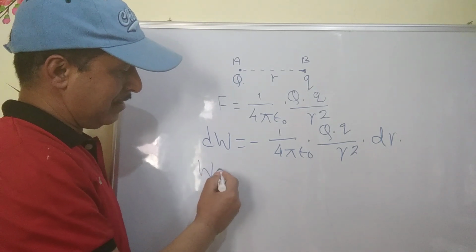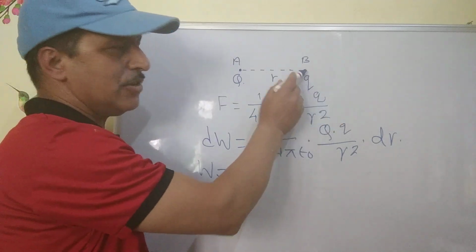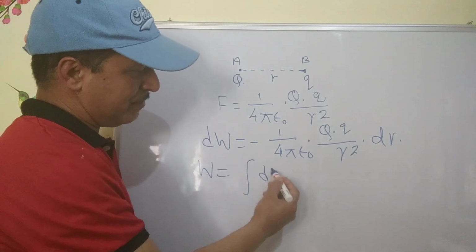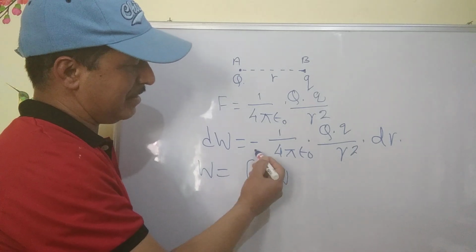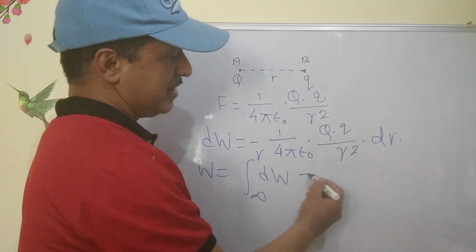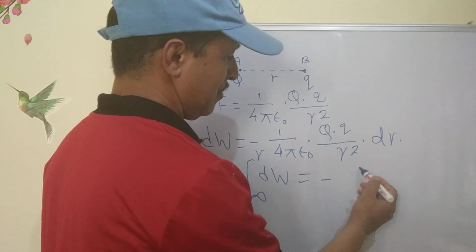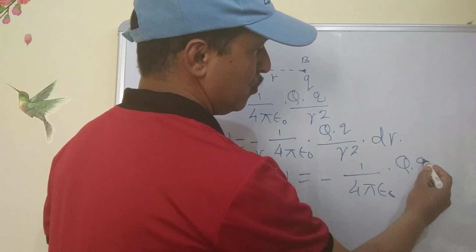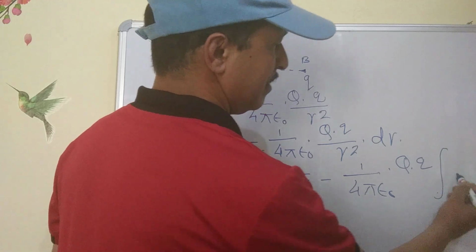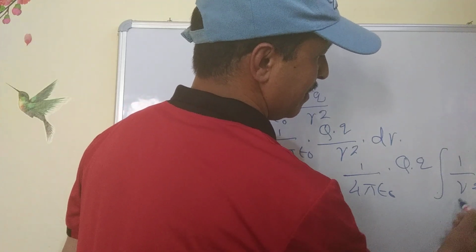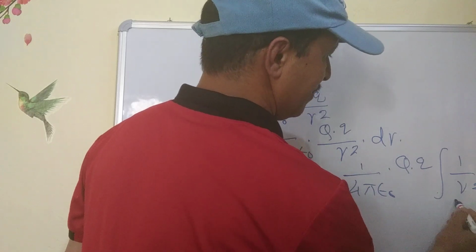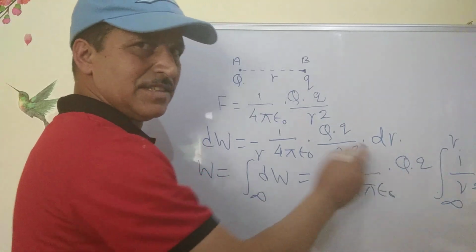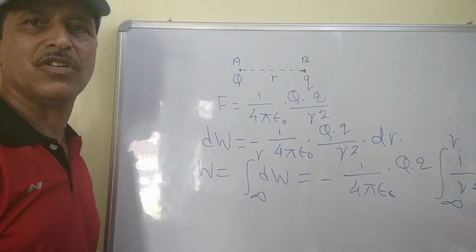So work done in bringing charge q from infinity to point B will be W equal to integration of dW between the limits infinity and r, which is equal to minus 1 upon 4 pi epsilon 0 Q into q integration of 1 upon r square dr between the limits infinity and r. These terms have been taken out of the integration sign because all of them are constant.